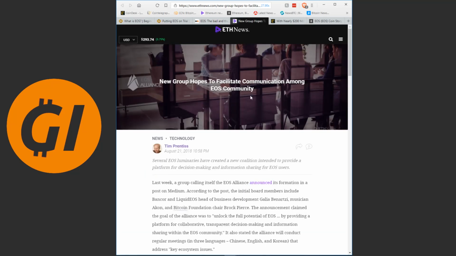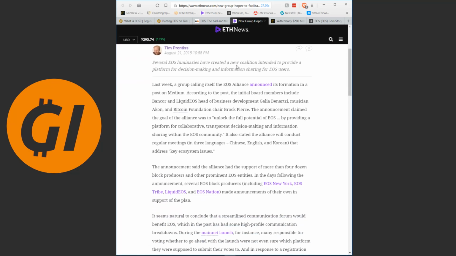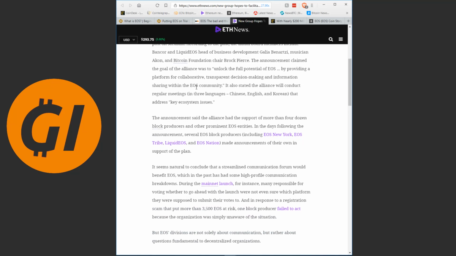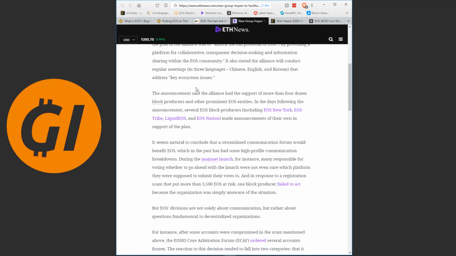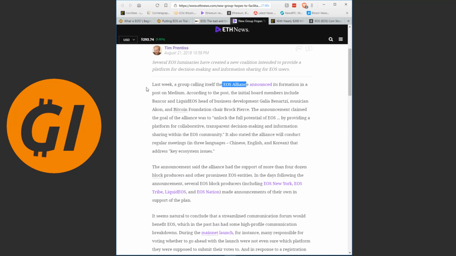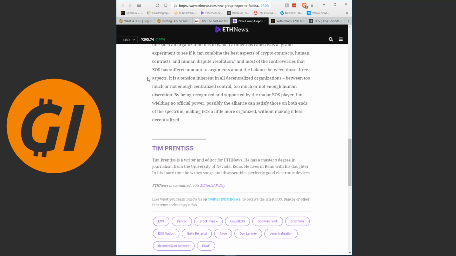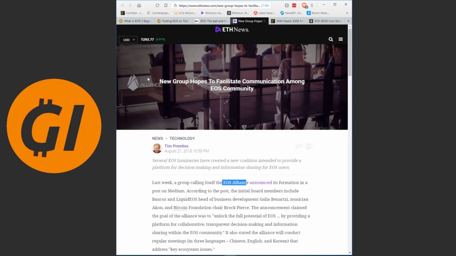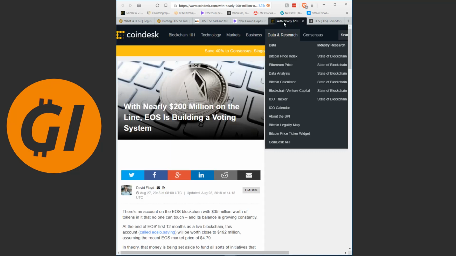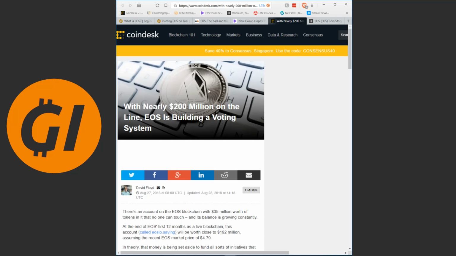Just to end this out, some more recent EOS news. Last week, an EOS alliance formed and announced that it would try to build a communication network for EOS, so that issues can be resolved more quickly. I think this is a step in a good direction. And we have heard that one of the points between it being relatively centralized is making decisions, being able to make them efficiently, correctly, according to the constitution, and this should help. Next up, you see I'm kind of flying through these because this video is getting really, really long.